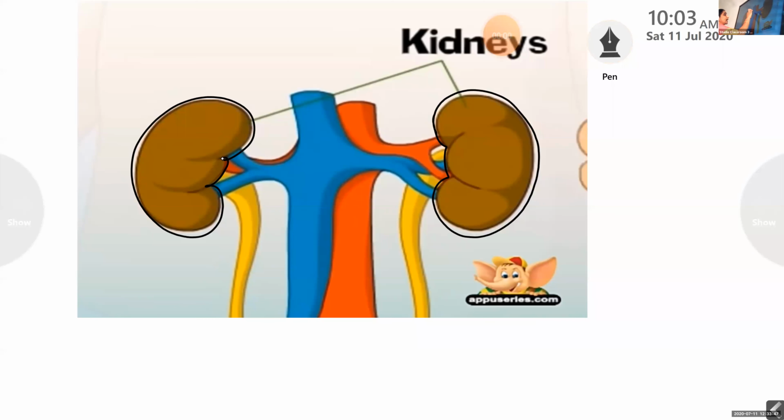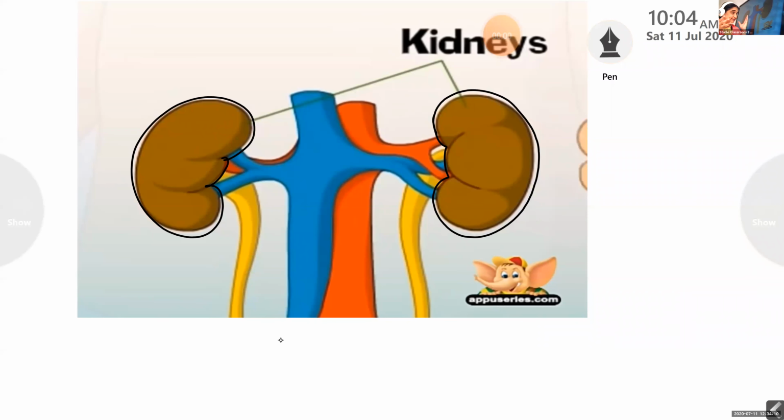This blue colored blood vessel contains impure blood, the blood with the waste.